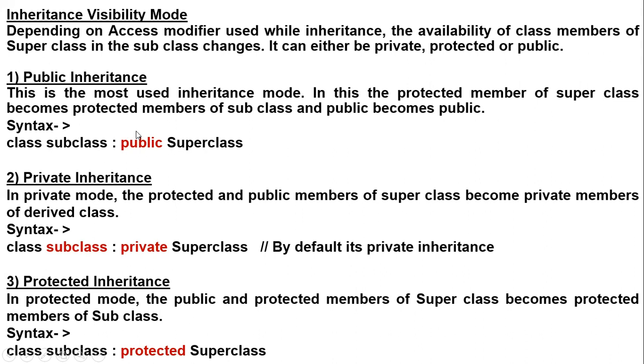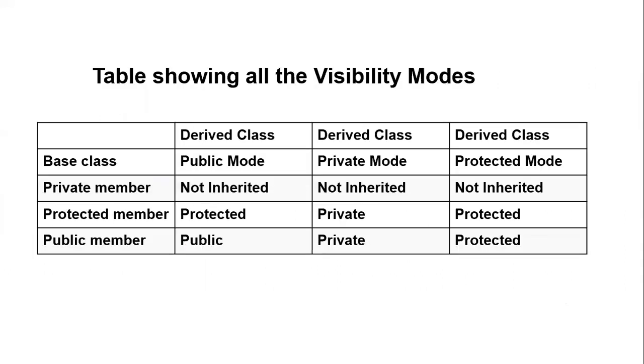Private members cannot be inherited from the superclass into the subclass, but protected members can be inherited as protected or as private in the subclass. That means you can use protected members in a subclass, but you can't use private members of the superclass in any subclass.